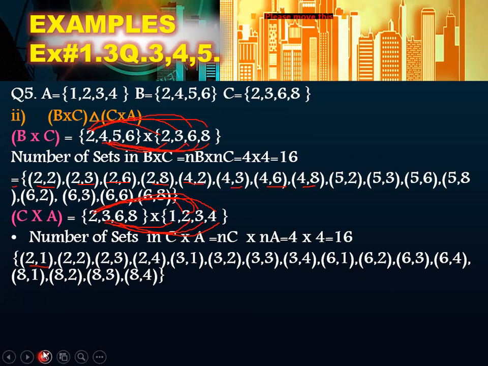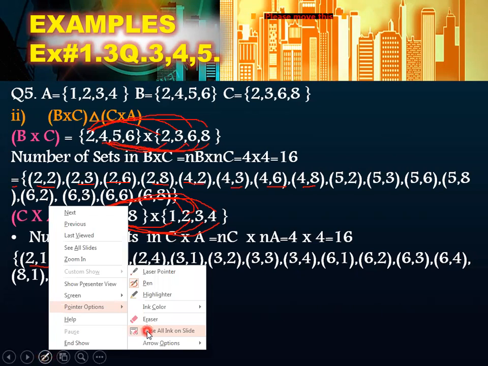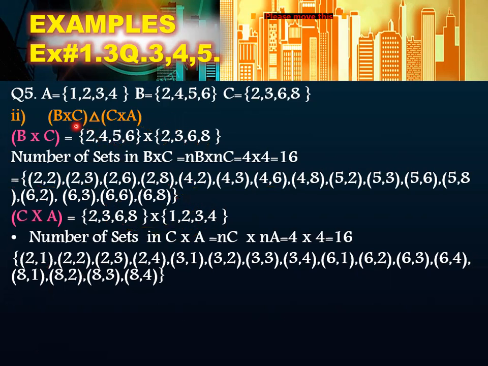I'm going to erase all the things. Just a minute. Now I'm going to write down B cross C and the elements of B cross C, and then symmetric, the elements of C cross A. So I'm going to find the sets of common elements in both sets. This is your B cross C and this is your C cross A. So what are the common sets here? This one, 2,2, this 2,3, okay, 2,4 is not there. 4,2 and 2,4 are different. Okay, 2,4 and 4,2 are different. Please keep it in your mind.